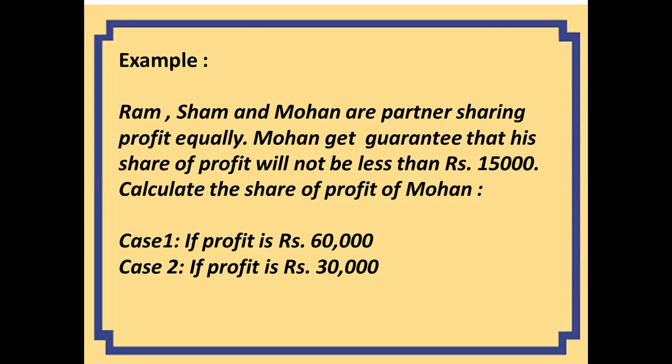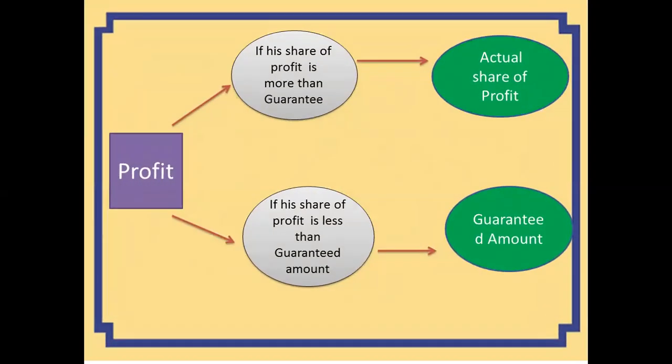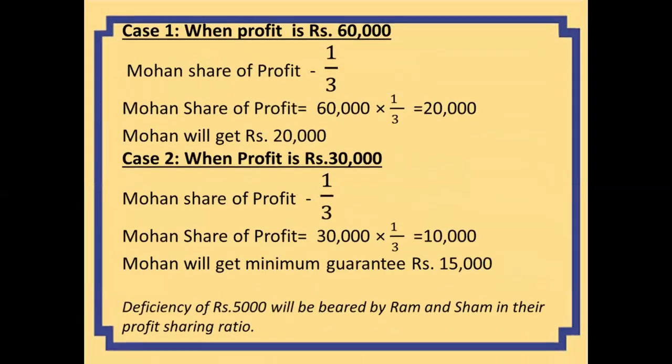They have given us two cases, if the profit is rupees 60,000 and if the profit is rupees 30,000. So we will be discussing these cases to understand this guarantee concept. Take case 1, when the profit is 60,000. Now when the profit is 60,000, all the partners are sharing profit equally. So what will be Mohan's share of profit? His share is 1/3. There are three partners, everyone is sharing profit equally. So 1/3 share of profit belongs to Mohan.